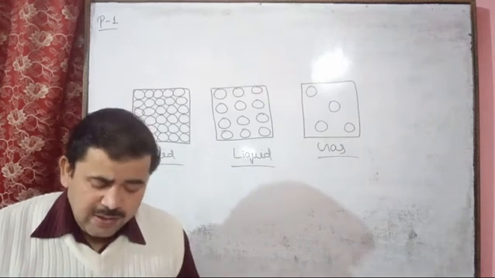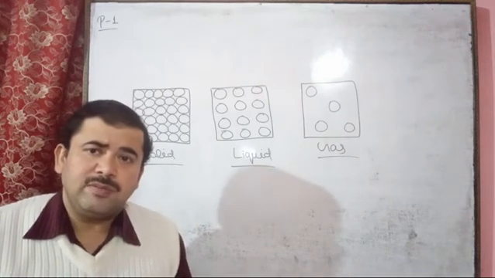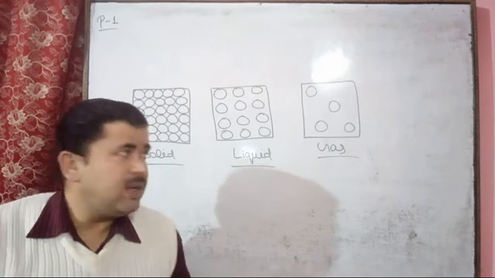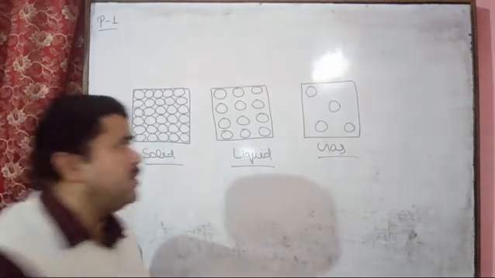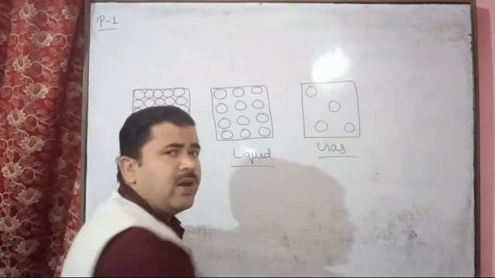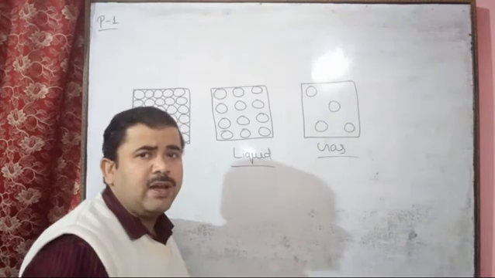And the second is high compressibility. Here these particles are far apart from each other, so we can compress more.